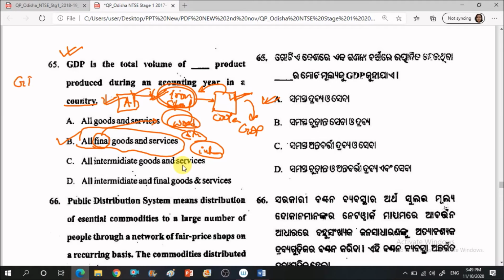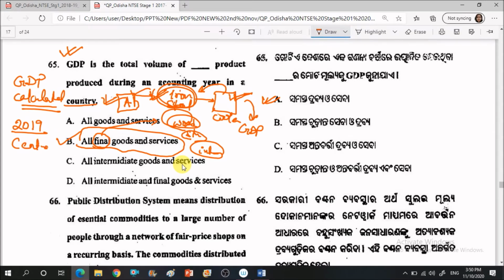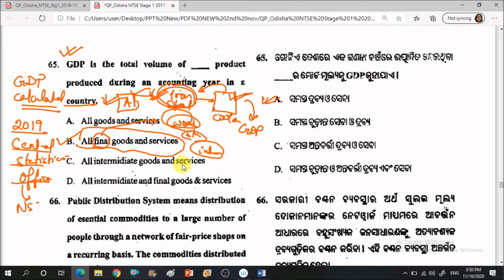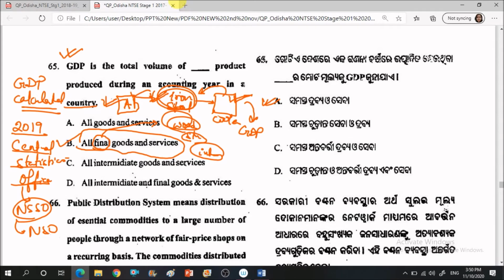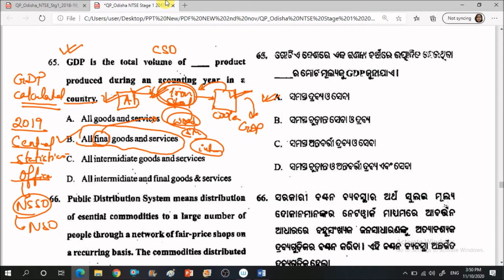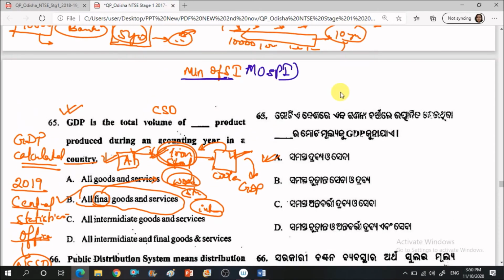One more thing that you can remember, that who calculates GDP? GDP is calculated by which organization? So basically see, before 2019, there was an organization called the Central Statistical Office. Okay, the Central Statistical Office, CSO. Okay, and this CSO was basically merged with NSSO to become NSO. Getting my point? Okay, initially there were two organizations. So this is totally, we are talking about the Ministry of Statistics and Programme Implementation. So here basically there were two organizations, CSO and NSSO, right?